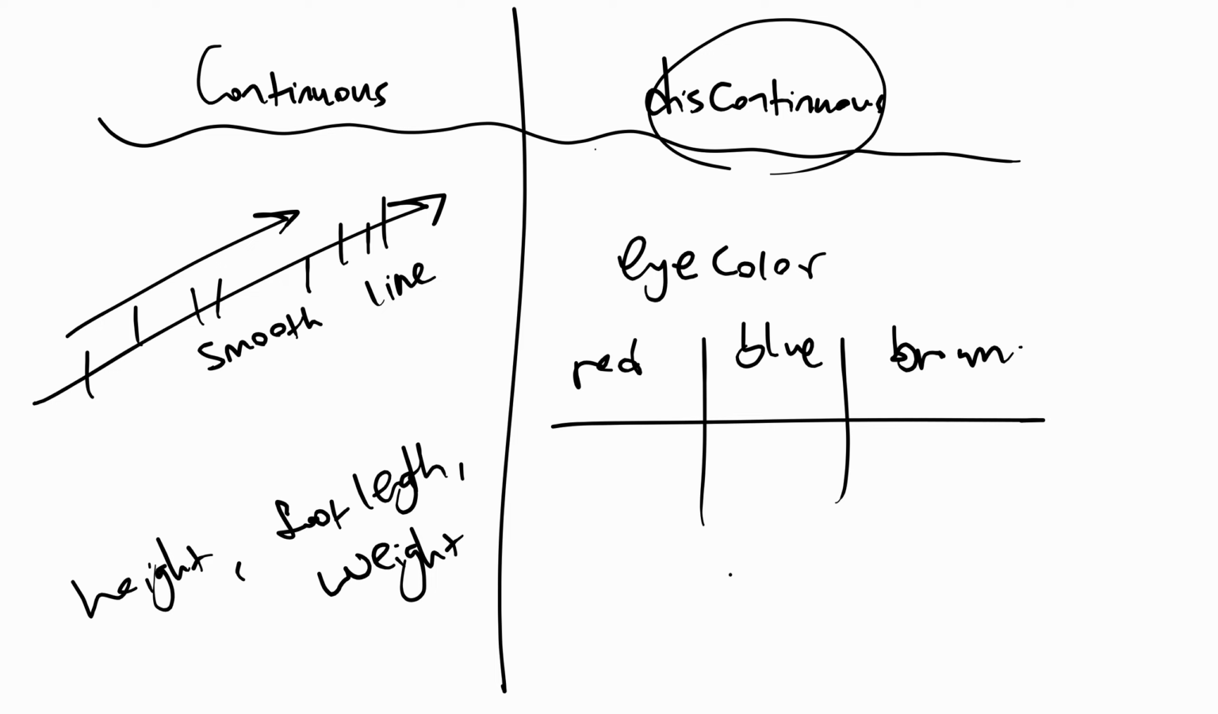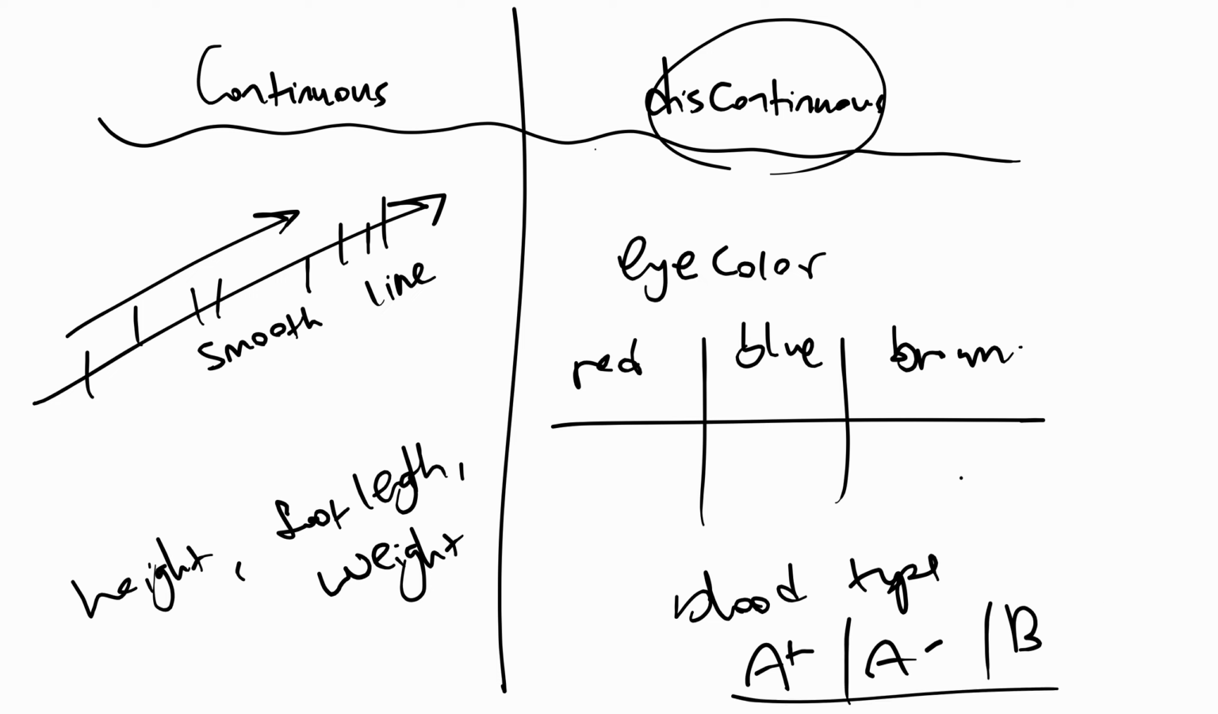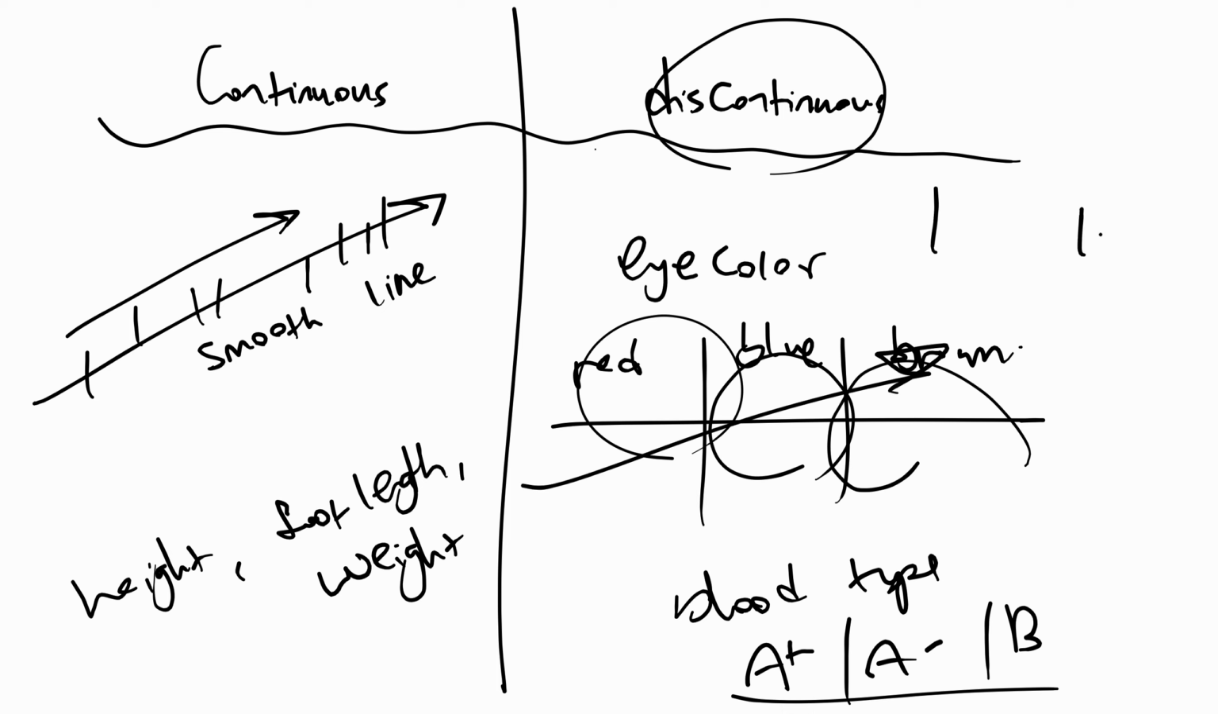They're completely different, separate categories. Another example could be your blood type. You might have A plus, A minus. I don't know if that's even a blood type. B, what else is that? I'm not really sure, but these are all separate categories, right? They're not smooth increases of 1 to 10, say. It's not a number increasing. It's completely different categories. That's why they're discontinuous.